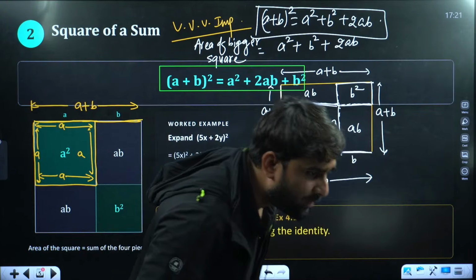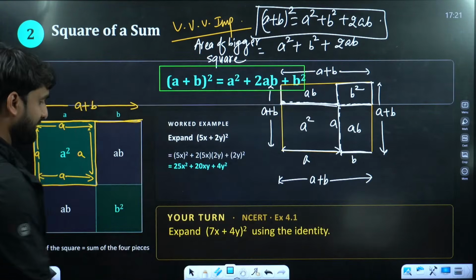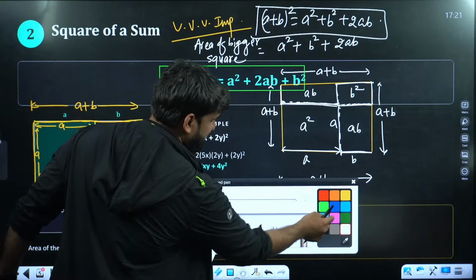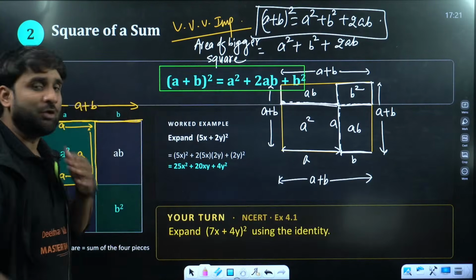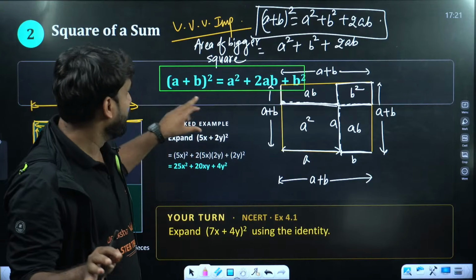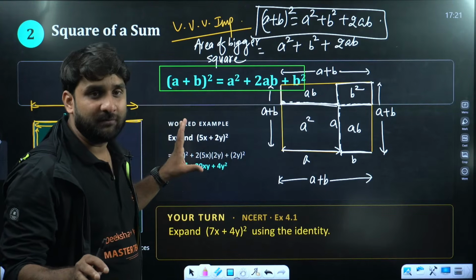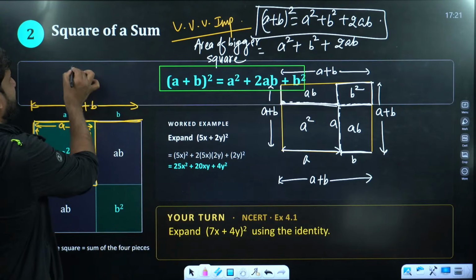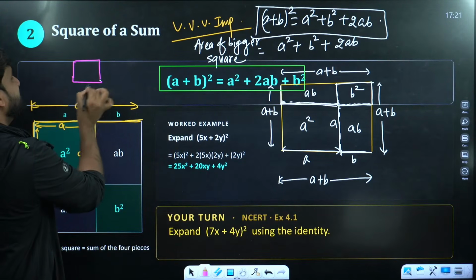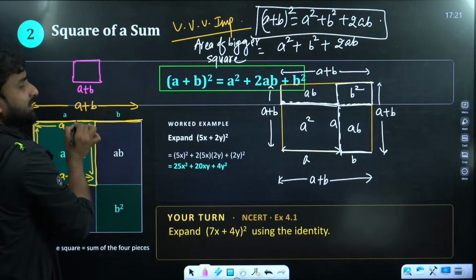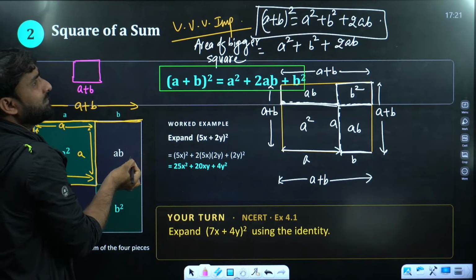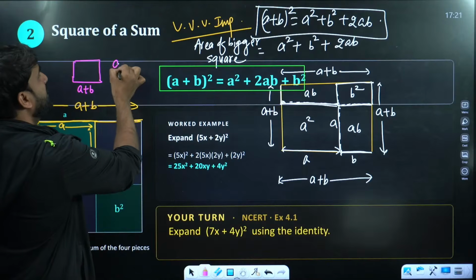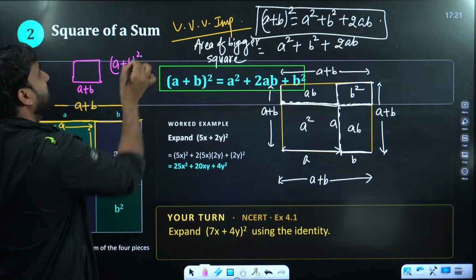Once more. Okay. Someone, Sam, is asking, sir, once more. So my dear, listen everyone. We want to prove A plus B whole square. Just imagine there is a square of side A plus B. So what will be the area of this square? Of course, side squared. So this will be A plus B whole square.